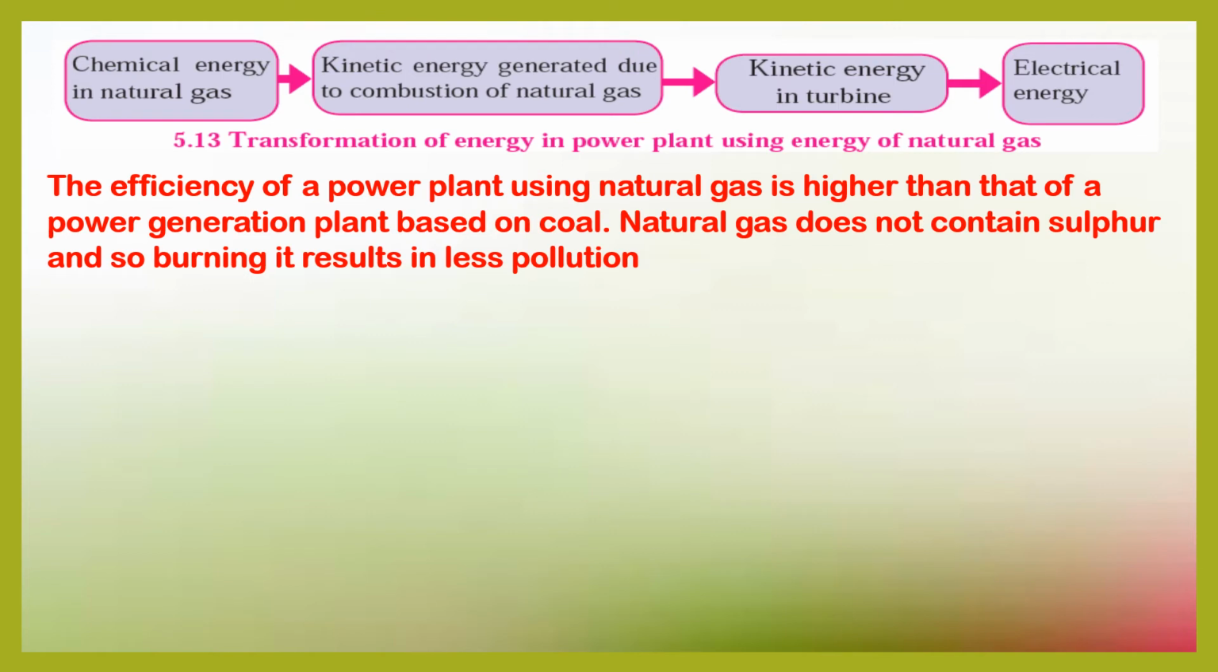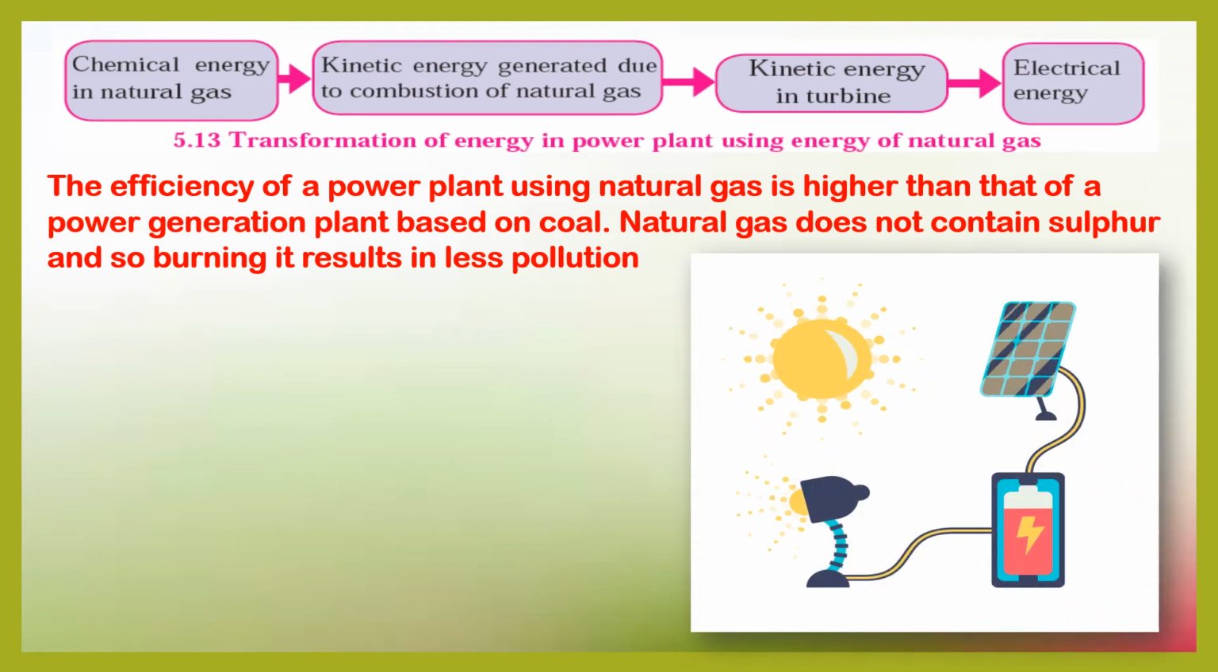Now, the efficiency of a power plant using natural gas is higher than that of a power generation plant based on coal. Natural gas does not contain sulfur, and so burning it results in less pollution. So these are the advantages of a power plant based on natural gas.